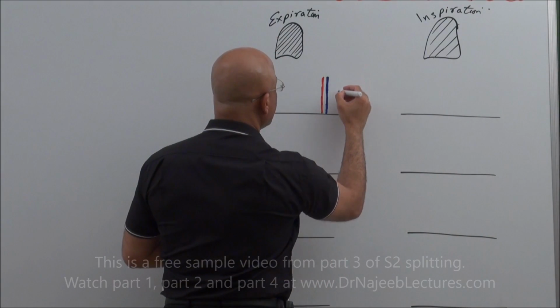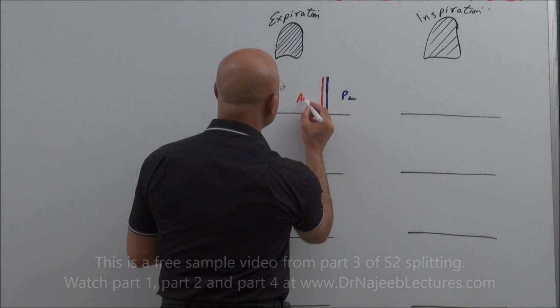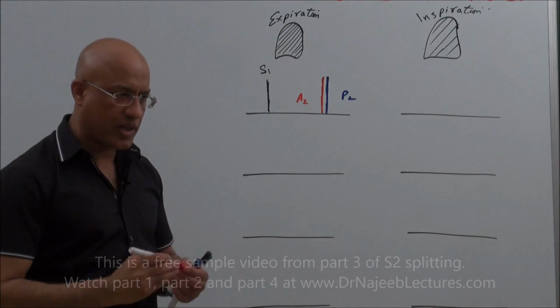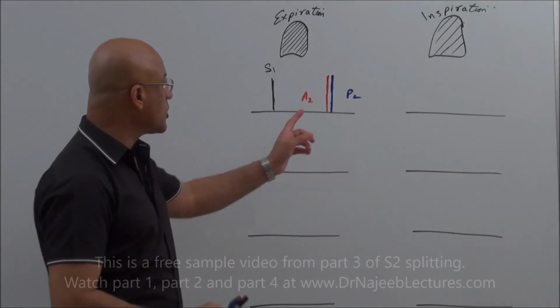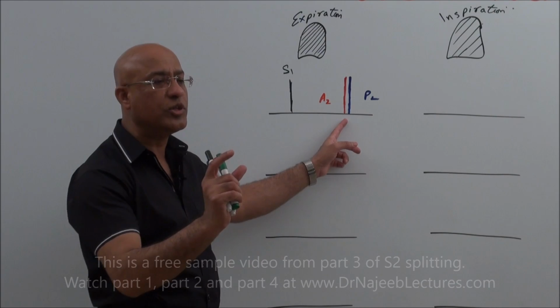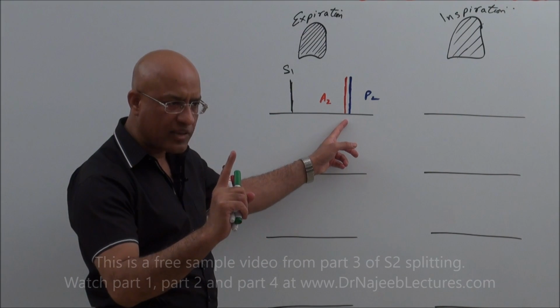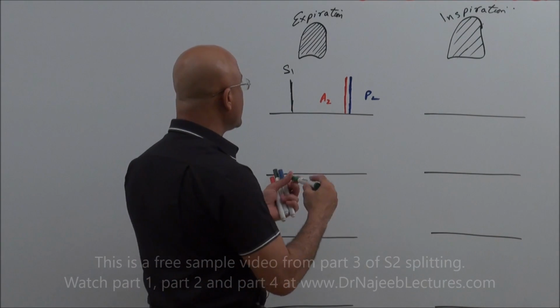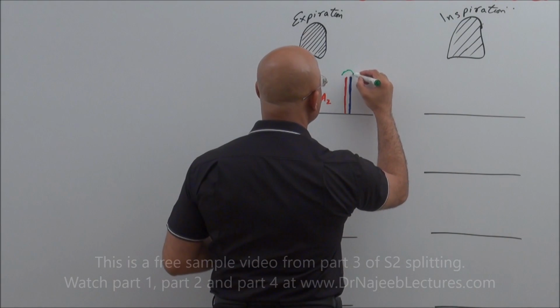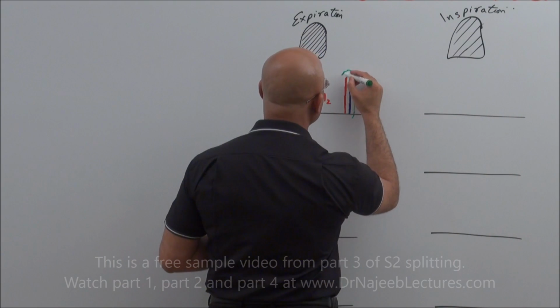Here is the P2 component and here is the A2 component. But in a normal person during expiration, the interval between the A2 component and the P2 component is so short that you don't hear them as independent sounds. You hear them as one single S2, right? So this is heard as a single S2 in a normal person during expiration.